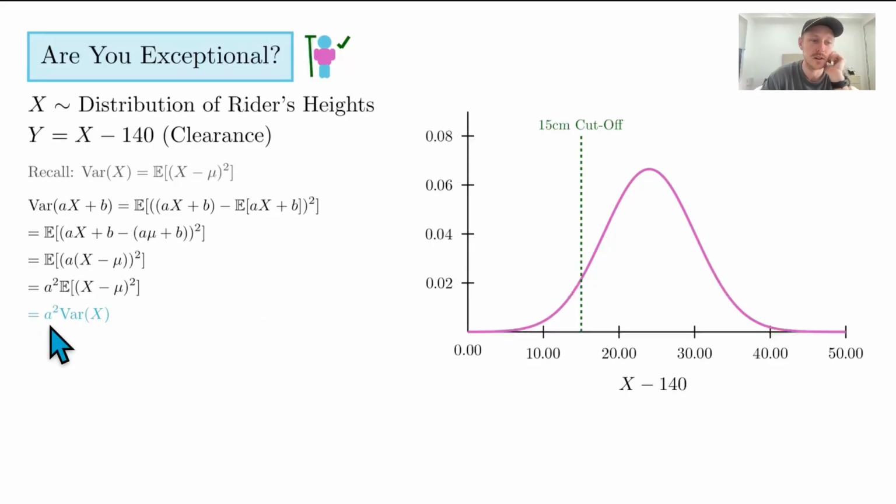Well, we can see that the variance changes as a squared multiplied by the variance. So remember, b is our linear transformation, that's the shift, and so it doesn't appear in our final answer. So shifting everything left or right obviously doesn't change the spread of people's heights, and that should make sense.